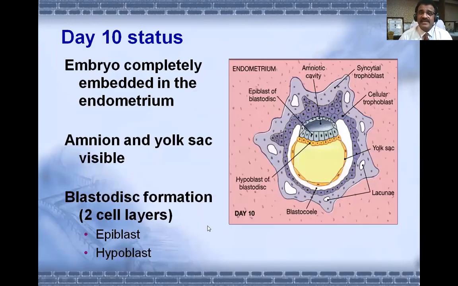Now on day 10, the embryo completely gets embedded in the endometrium. Implantation has taken place. In this, you can see the amnion and yolk sac. They're quite clearly visible. This is the amniotic cavity and this is the yolk sac, which are formed from epiblast and hypoblast respectively. And this blastodisc formation of two layers I talked about earlier is called the bilaminar embryonic disc. Two layers, epiblast and hypoblast.